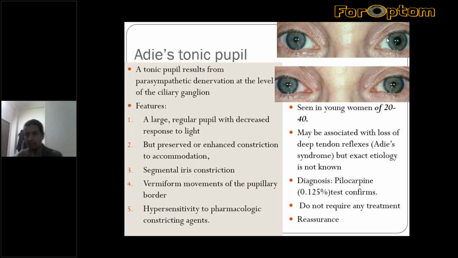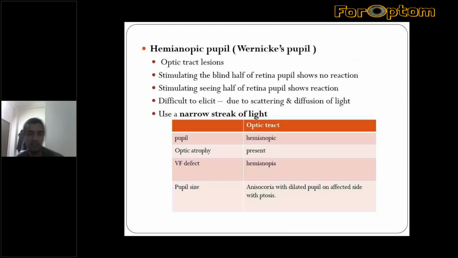If you see this first figure, the left eye is dilated, but once you put the 0.125% pilocarpine, it constricts. So that means there is hypersensitivity to pilocarpine or cholinergic agent. That is the confirmatory test, and this does not require any treatment. Only reassurance is sufficient to tell them it is not a dangerous disease. No neuroimaging will be needed.